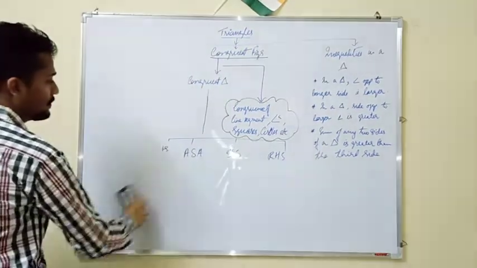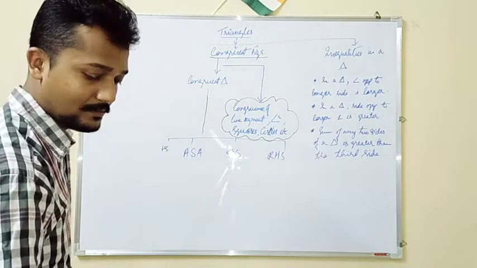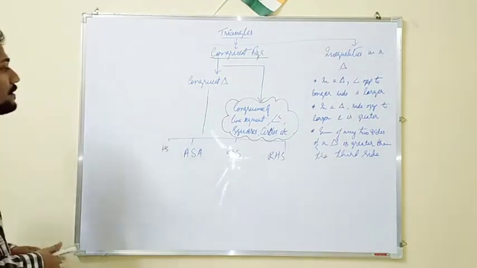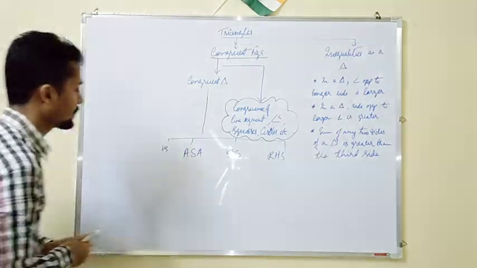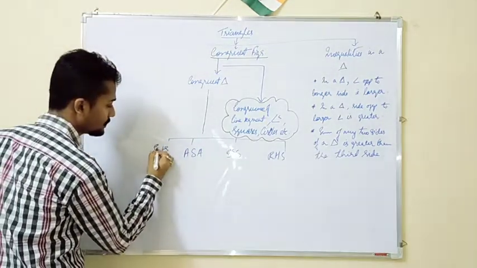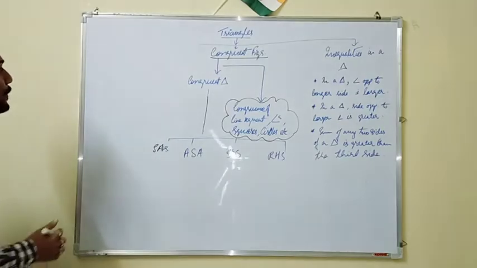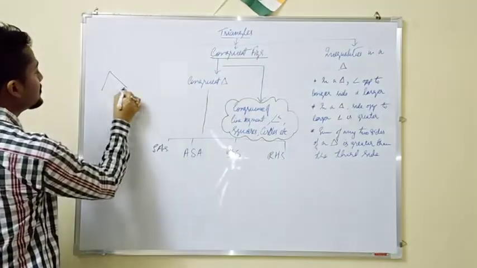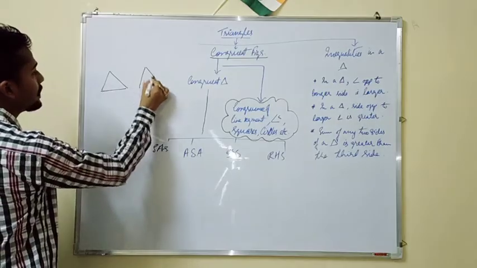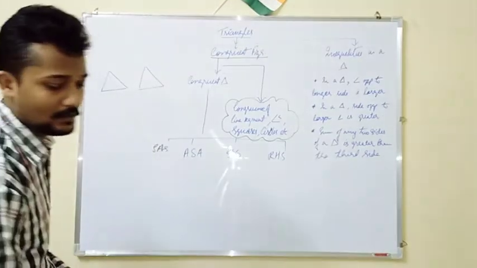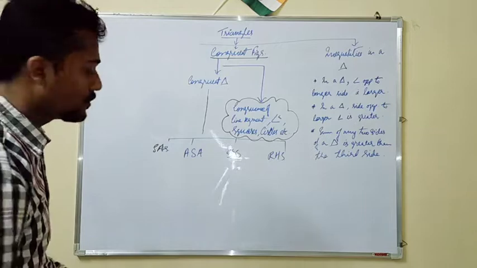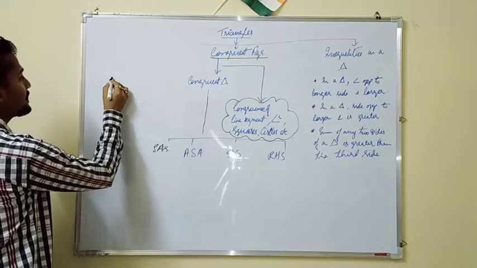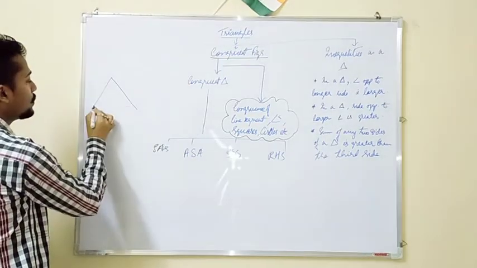So in a very brief and very short manner, I will try to explain it to you. To find out whether two triangles are congruent or not, there are basic criteria which you need to follow.